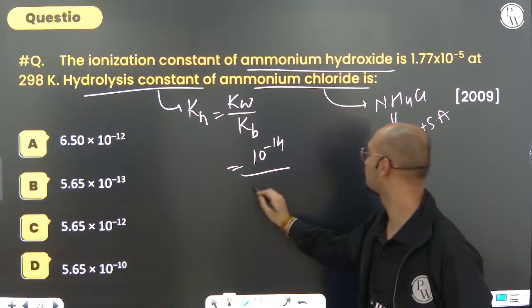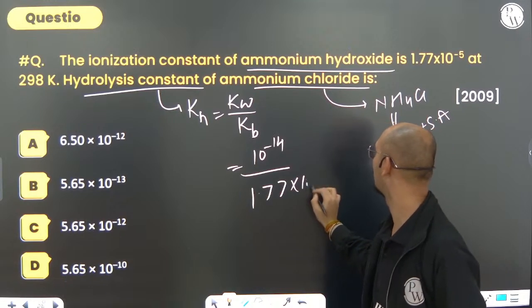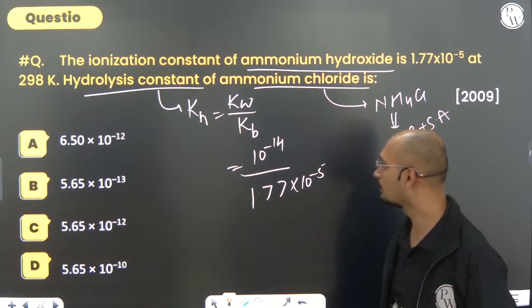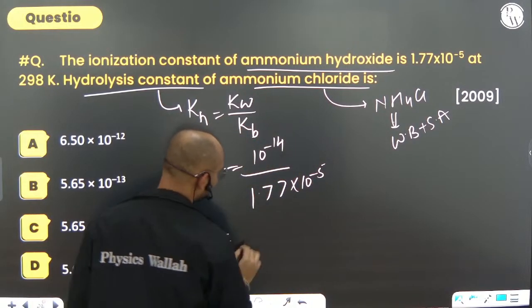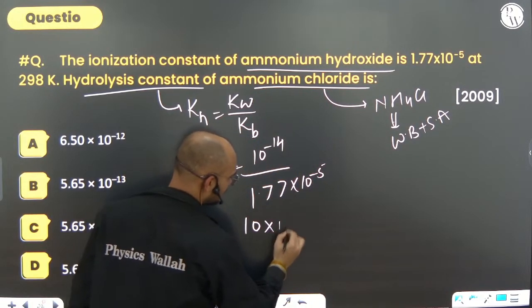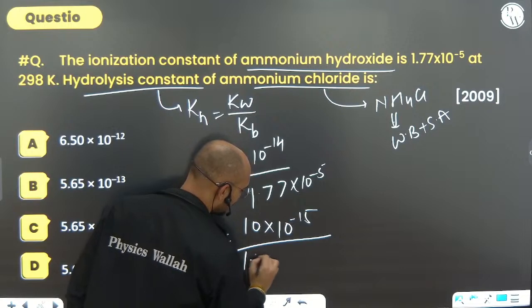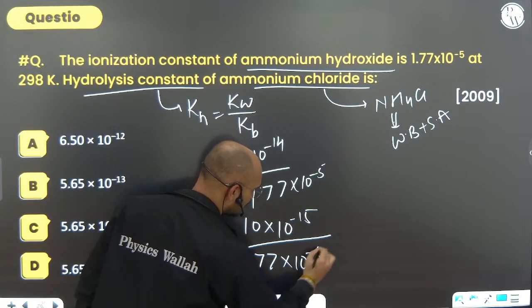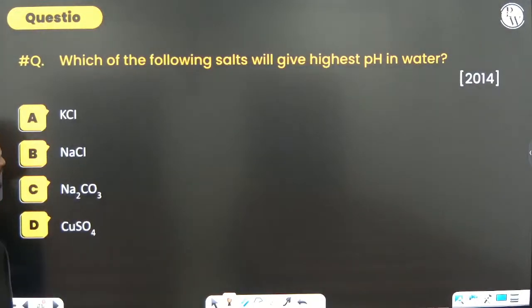Next, here Kb is how much? 1.77 into 10 to the power minus 5. If you solve it, you will get 10 to the power minus 14 divided by 1.77 into 10 to the power minus 5. It will be somewhere around 10 to the power minus 10. Okay, so this will be the correct option.